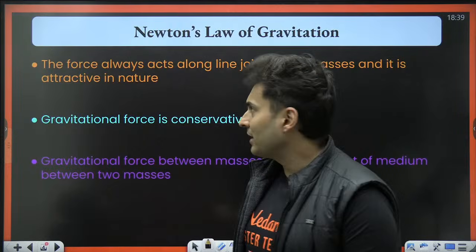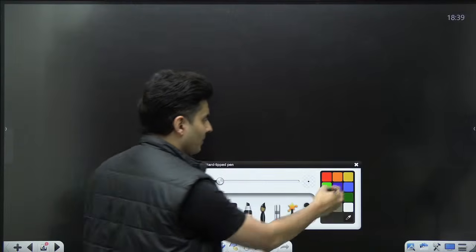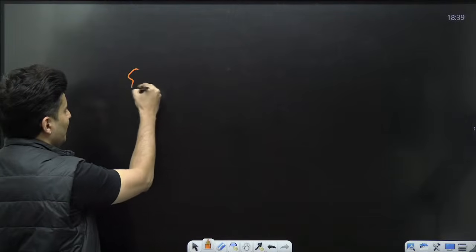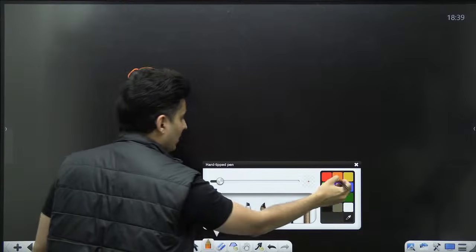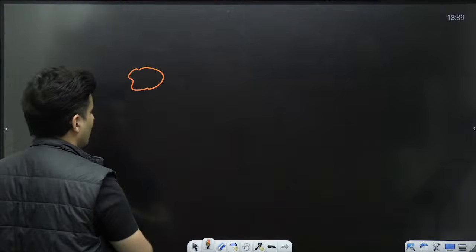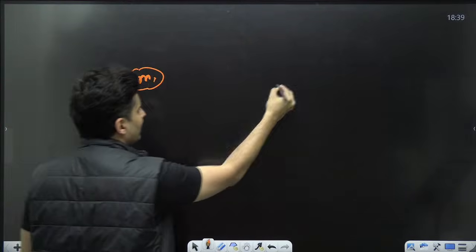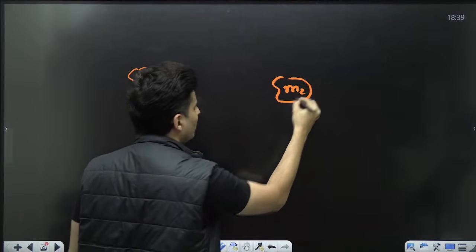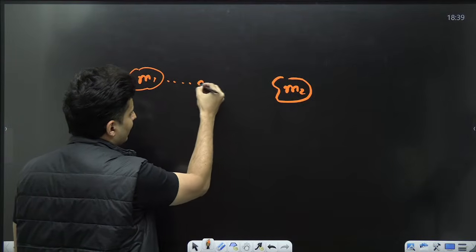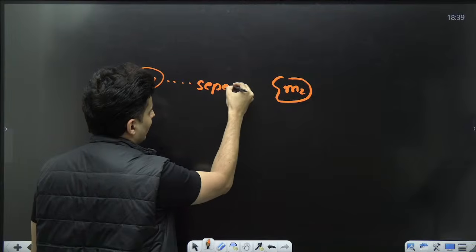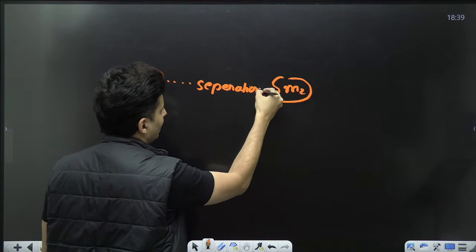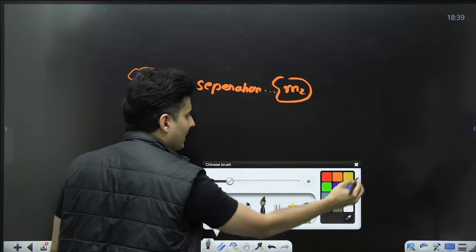Starting off with the concept of gravity, remember any two masses, let's say this is mass m1, this is mass m2, no matter what is their separation between them, they will always attract each other.